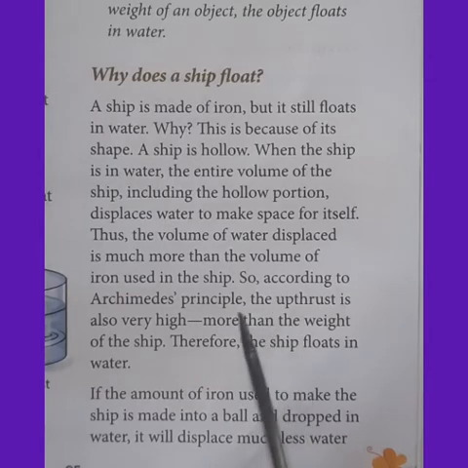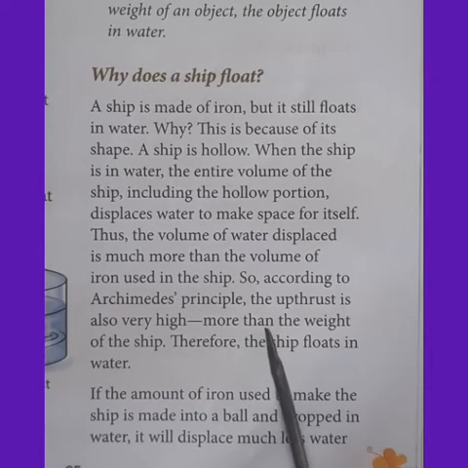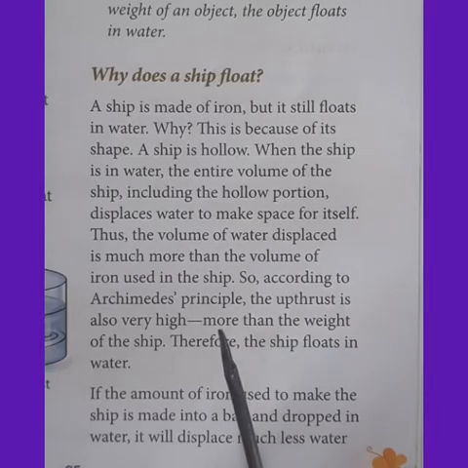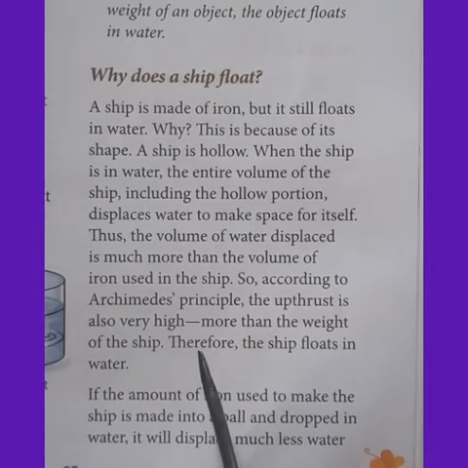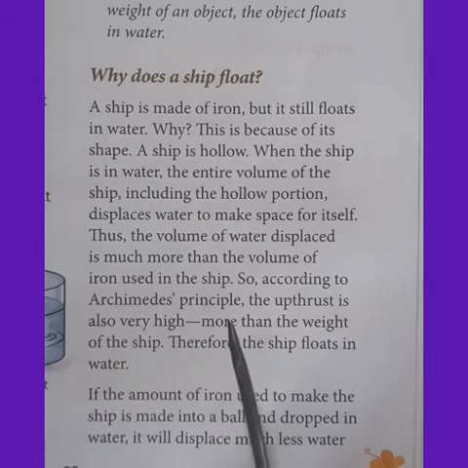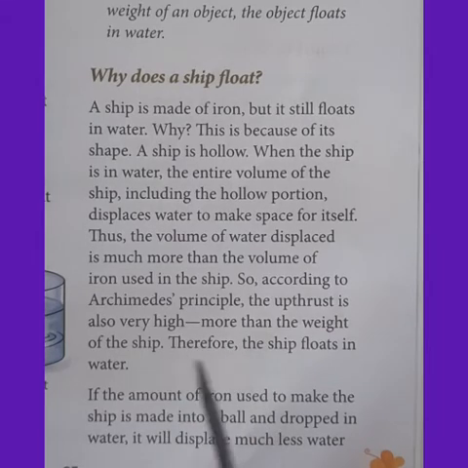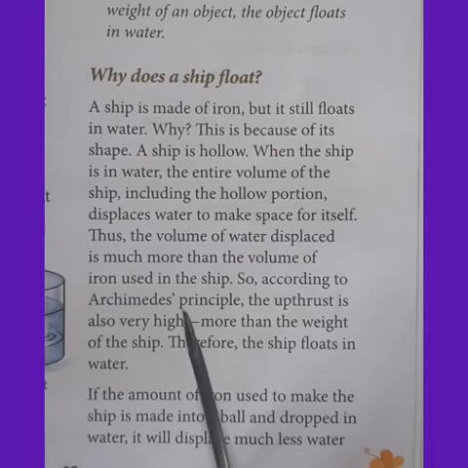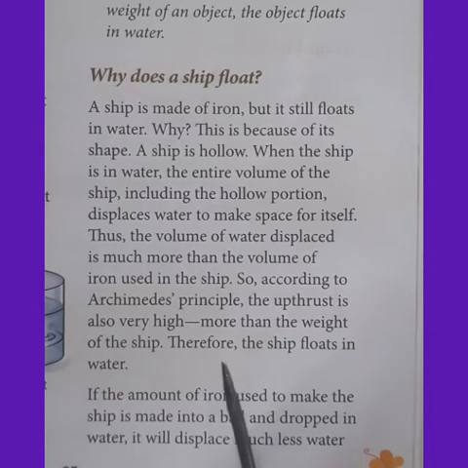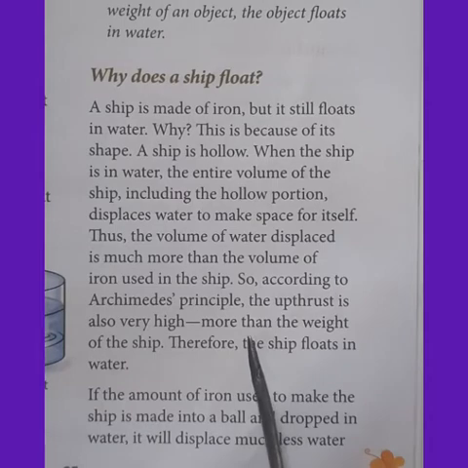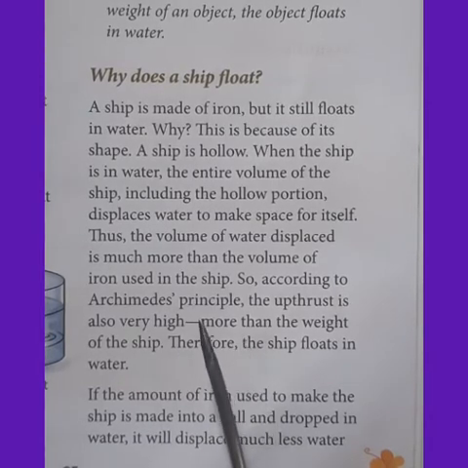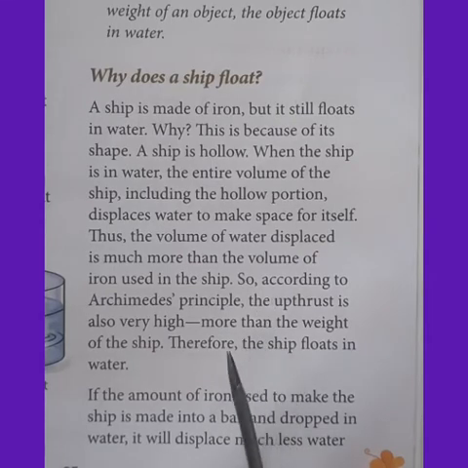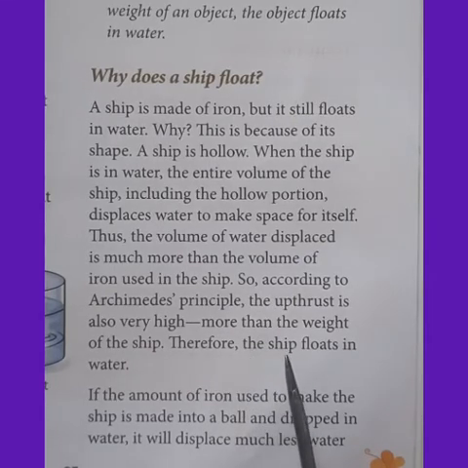So according to Archimedes' principle, the upthrust is also very high, which will push the ship in the upward direction. That means the force from the water pushes the ship upwards. That is why the upthrust is very high, more than the weight of the ship. Therefore, the ship made up of iron will float in water.